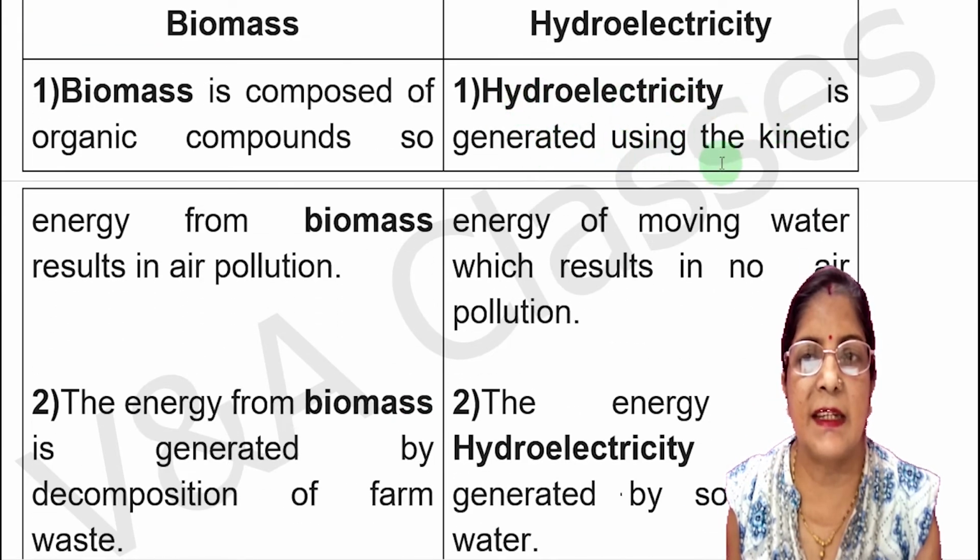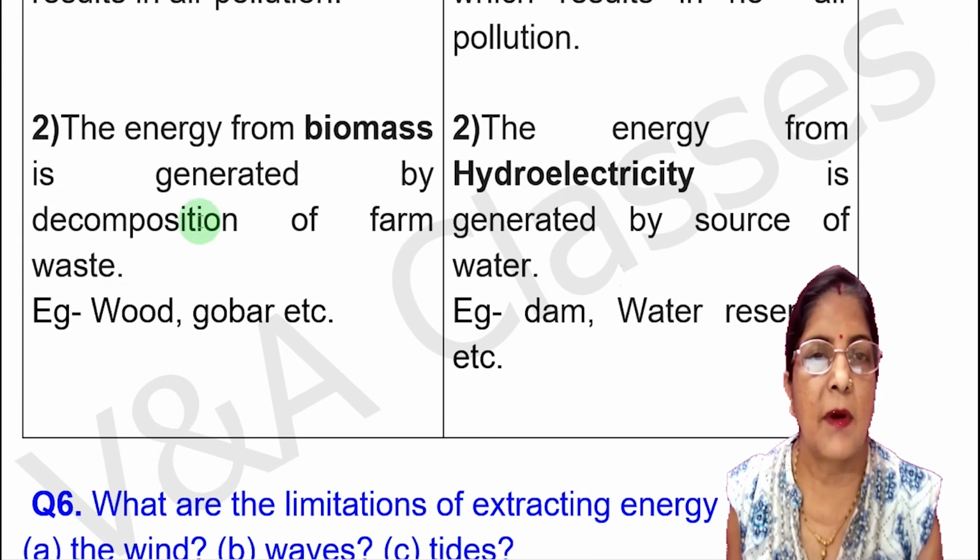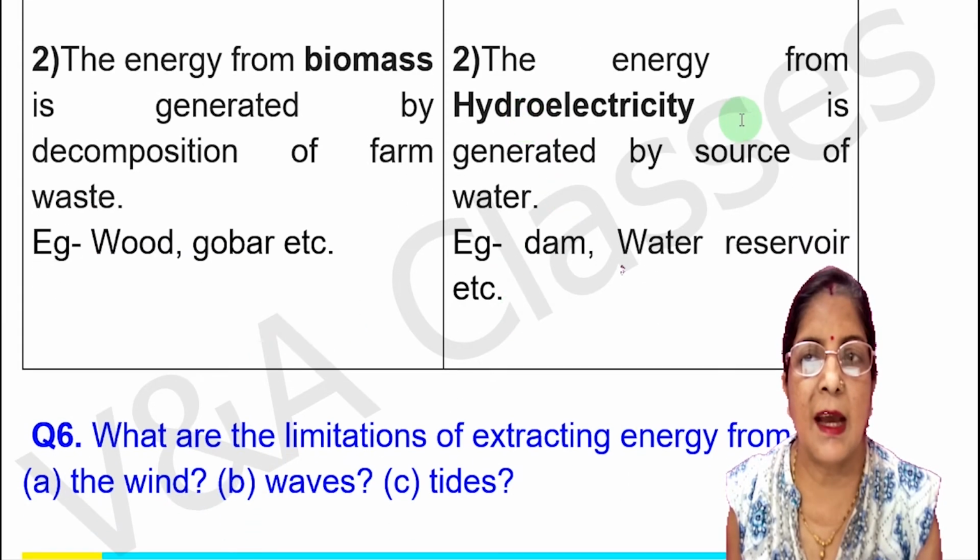Hydroelectricity is generated using the kinetic energy of moving water, which results in no air pollution. Next point, the energy from biomass is generated by decomposition of farm waste, example wood, gobar, etc. The energy from hydroelectricity is generated by a source of water, example dam, water reservoir, etc.